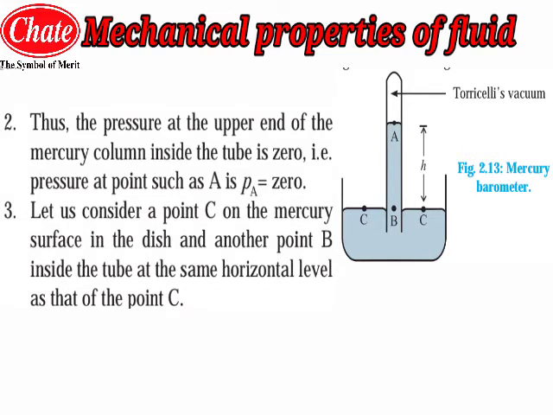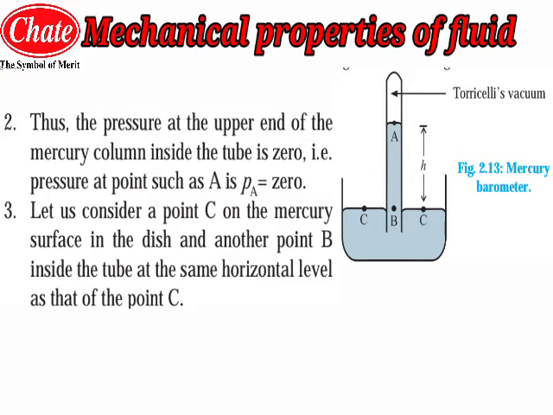Thus the pressure at the upper end of the mercury column inside the tube is 0. There will be the vacuum called Torricelli's vacuum, though some vapors of mercury will be there. But that is the reason the pressure in this section will be 0. Now the pressure at point A is 0, so PA is equal to 0.